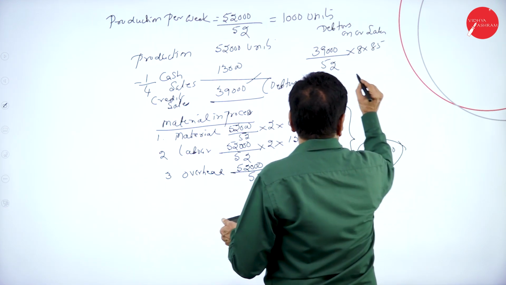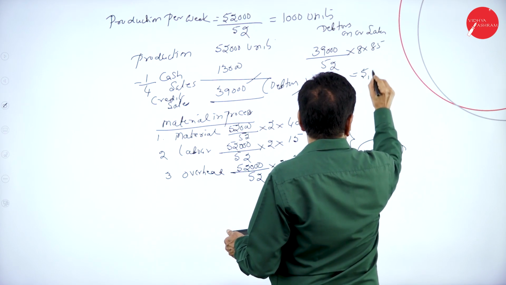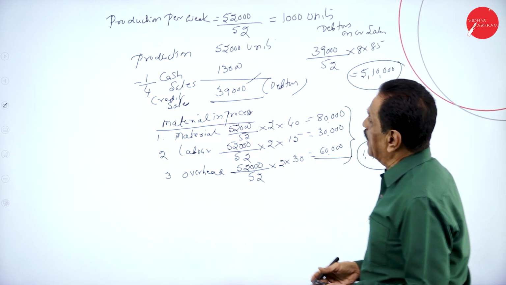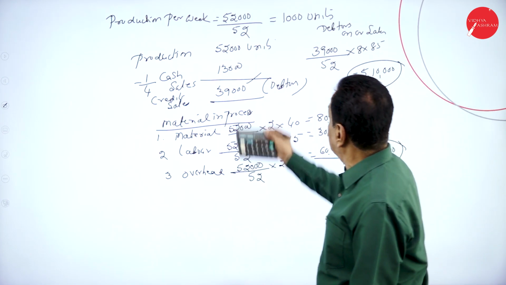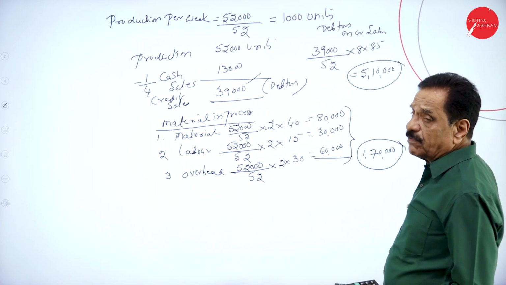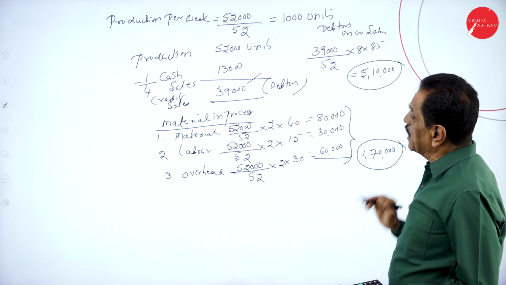It is 5,10,000, debtor. So only credit sale is 39 by 52 into 8 weeks into 85.